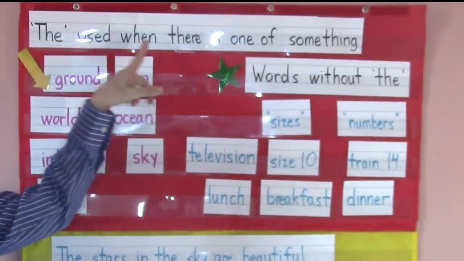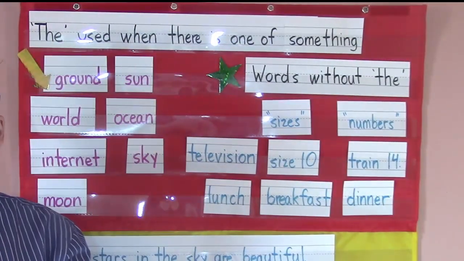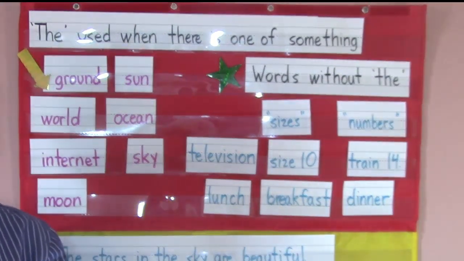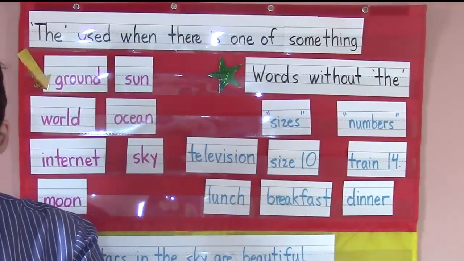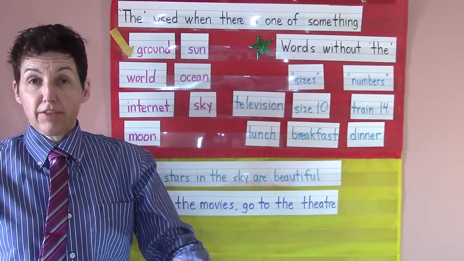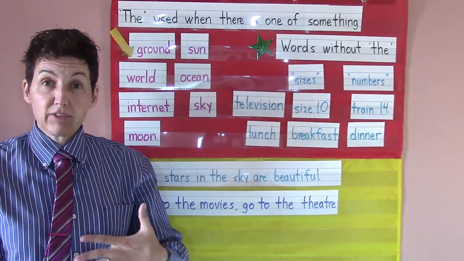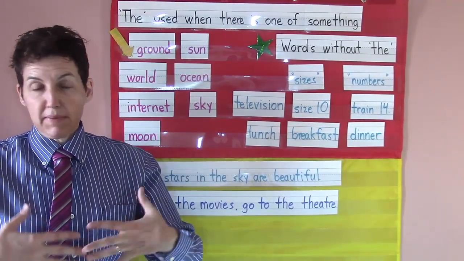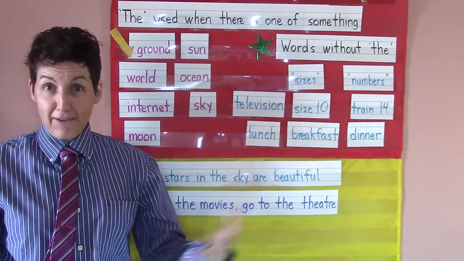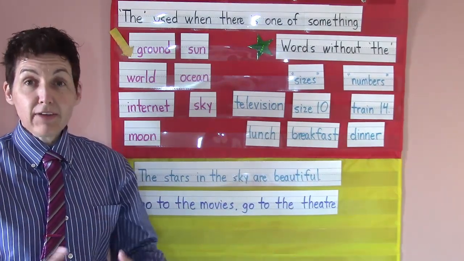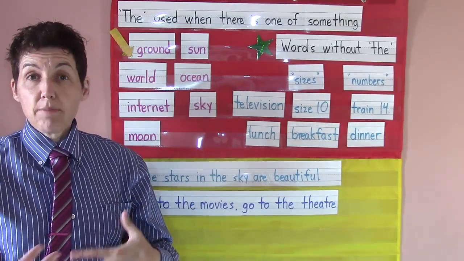So "the" is used when there is one of something. So, I might ask you, can you hand me the pencil that's on the desk? This means that I'm referring to a specific pencil, maybe my favorite pencil or the pencil I was using earlier, and I left it on the desk. If I say, can you hand me a pencil?